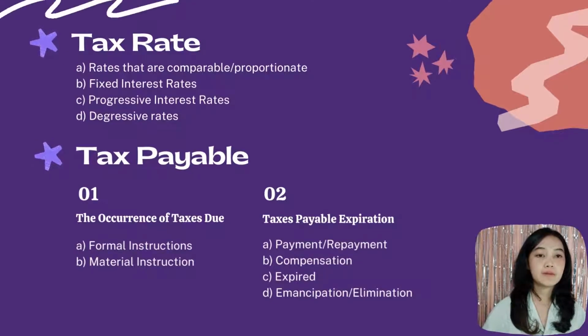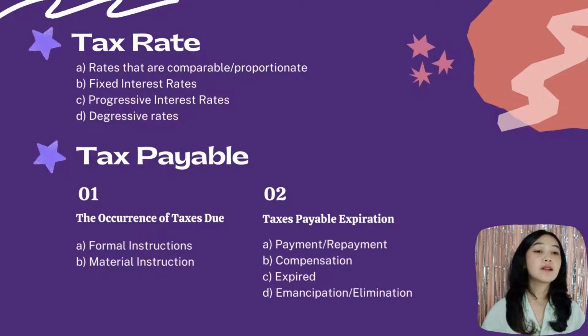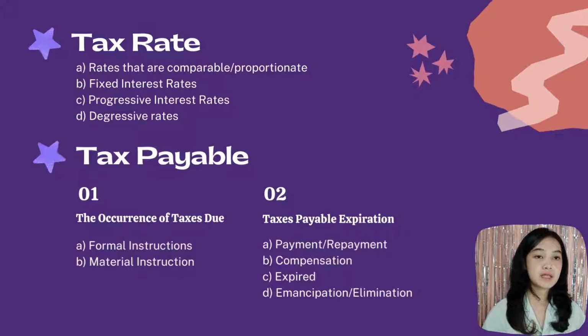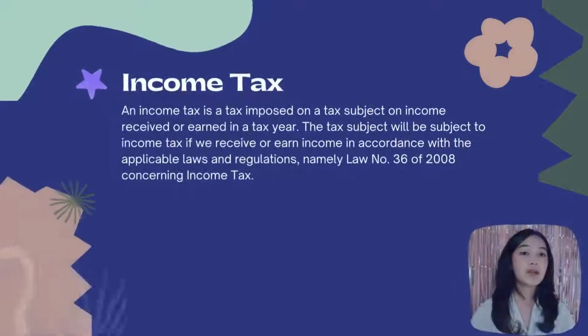Tax payable. 1. The occurrence of taxes due. According to Mardiasmo, there are two things that regulate the emergence of tax debts. A. Formal instruction. B. Material instruction. 2. Taxes payable expiration. In the official textbook, the tax debt will expire or be erased if the following events occur. A. Payment or repayment. B. Compensation. C. Expired. D. Emancipation or elimination.